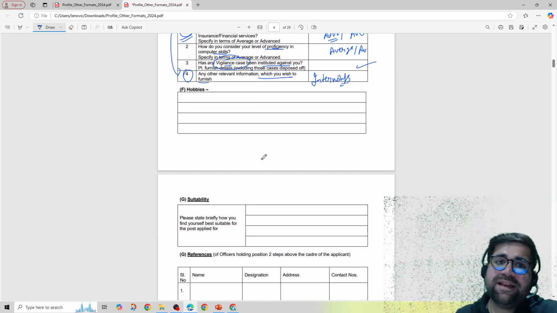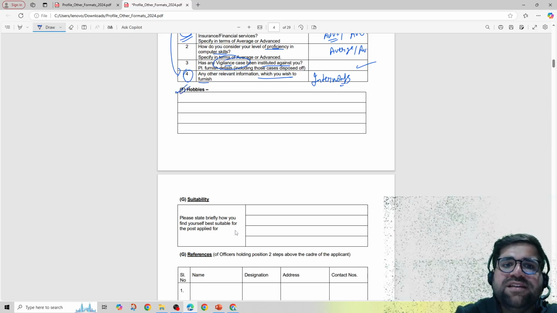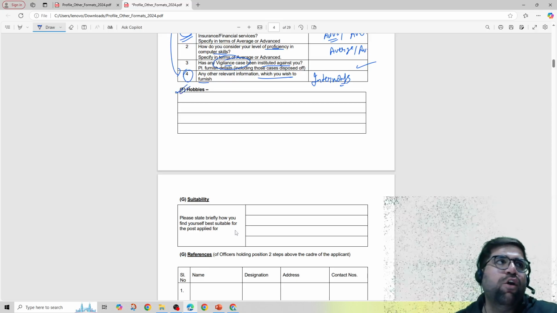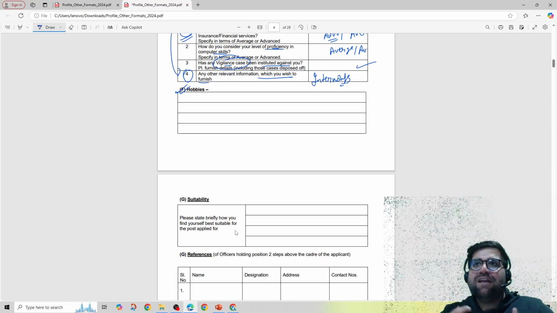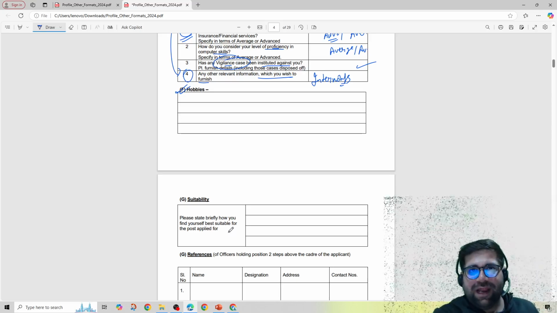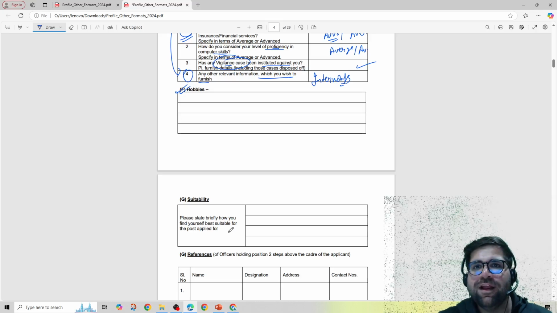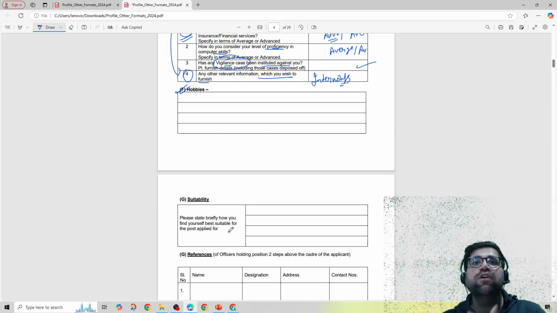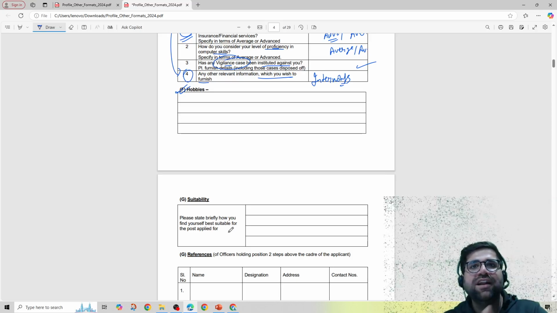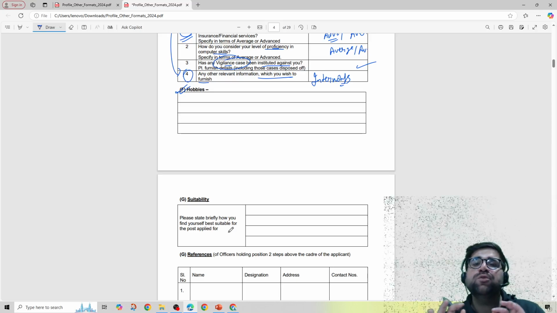Then your point number F comes into the picture, hobbies. Now hobbies are not just for your time pass. For example, my hobby is to watch movies, right? But that movie I'm just watching to kill the time, right? So that cannot become your hobby. Hobby is something which you are passionate enough about. For example, some of you might have a hobby of reading books. You are able to complete like 12 to 13 books in a year. So that might be your hobby. Hobby has to be passionate.